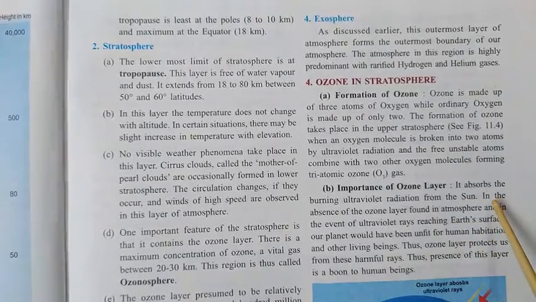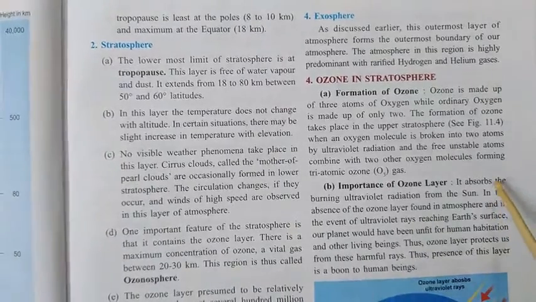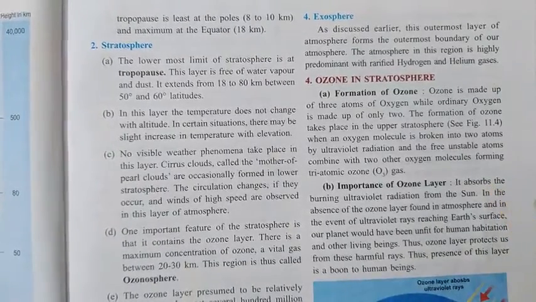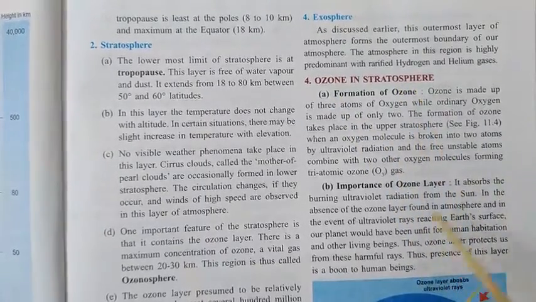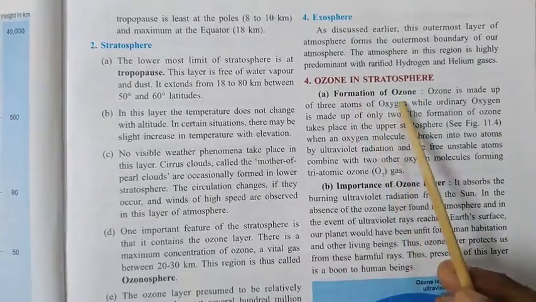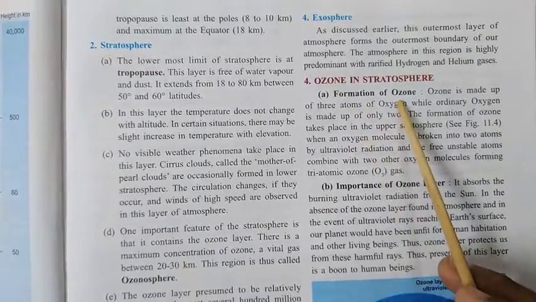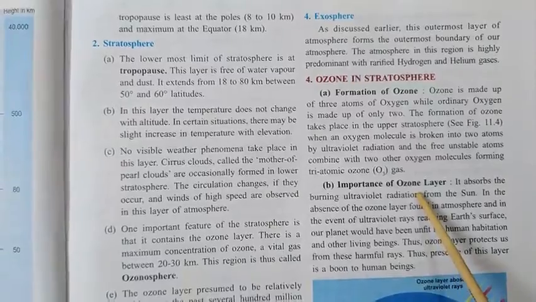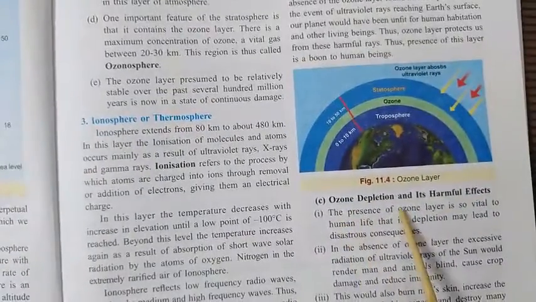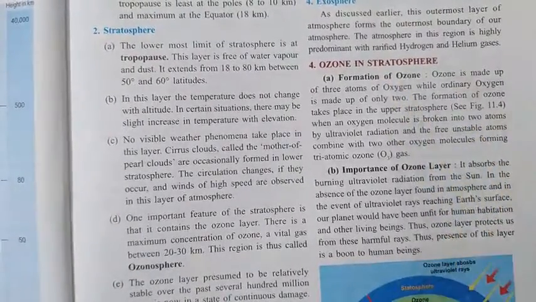The composition and structure of the atmosphere. This is the second session, and we are going to see about the ozone in the stratosphere. So I will explain to you how ozone is formed, then the importance of the ozone layer, and we will see about ozone depletion and its harmful effects. Now, we have already seen that within the stratosphere there lies one more layer known as the ozonosphere.